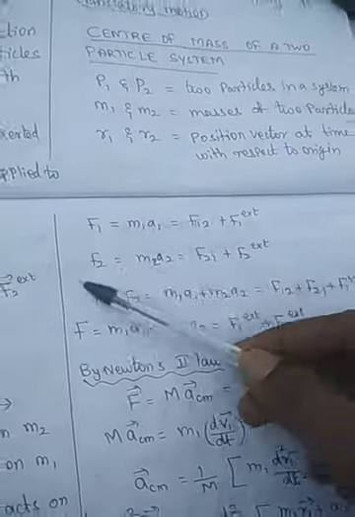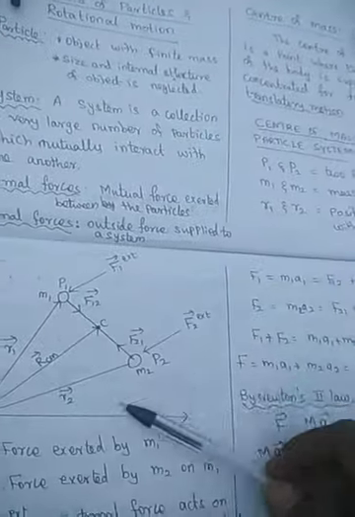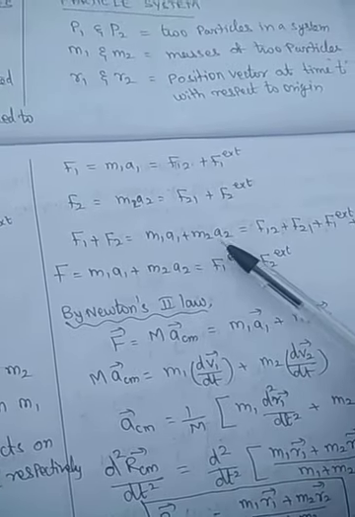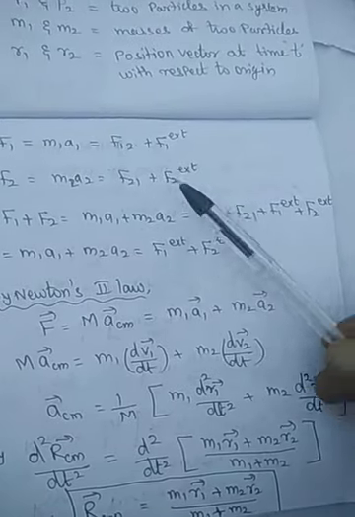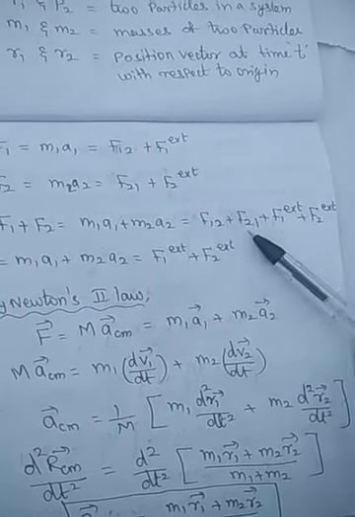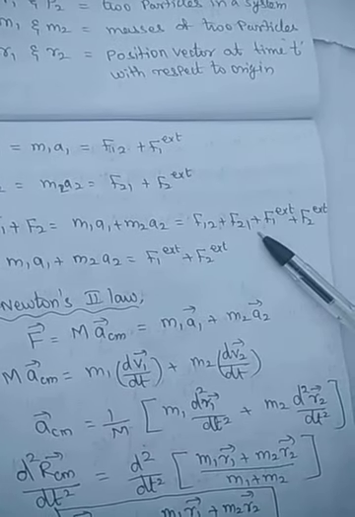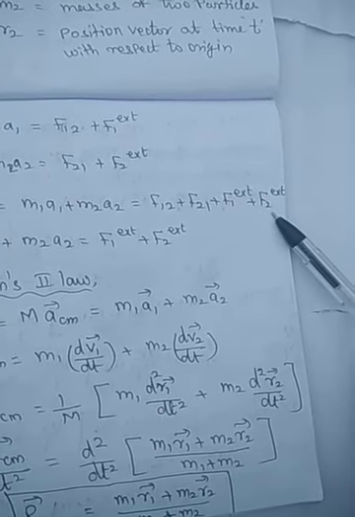So what is the total force on this system? The total force on this system is F1 plus F2, that is m1a1 plus m2a2, which is equal to F12 plus F21 plus F1 external plus F2 external.